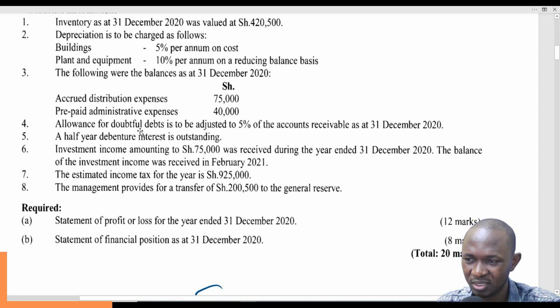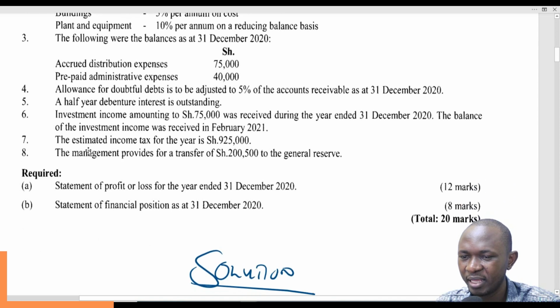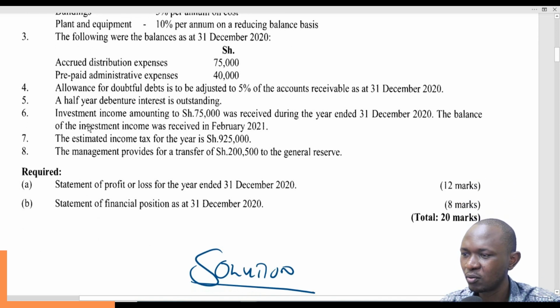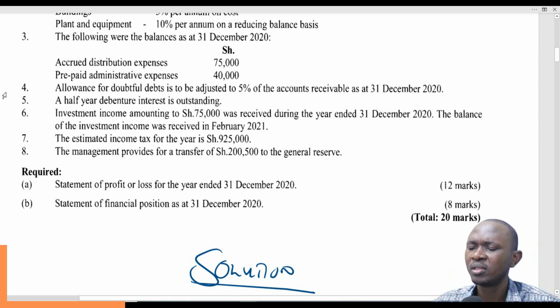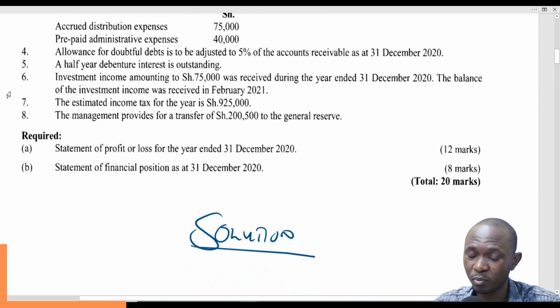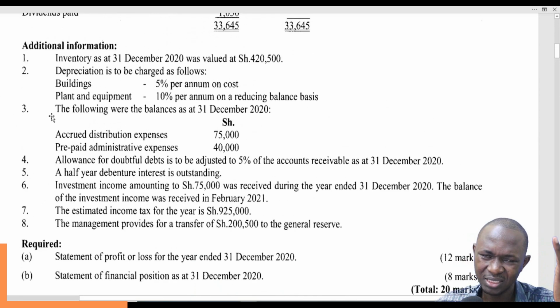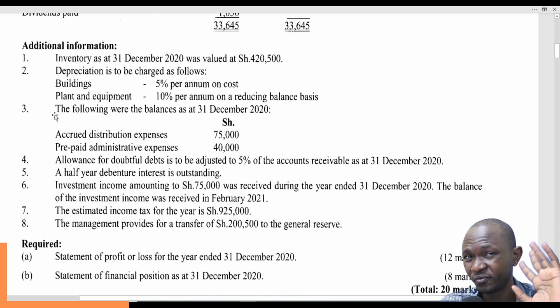Half-year debenture interest is outstanding. That is P&L. And then investment income amounting to 75,000 was received during the year. The balance of the investment income was received in February 2021. So most likely that's an accrued income, an income owing. Then the estimated income tax for the year is 9.5. That is appropriation. And then the management provides for a transfer of 200,000 to the general reserve. That's also appropriation. So once you know what is contained in the additional information, it becomes very easy for you to run along the question.